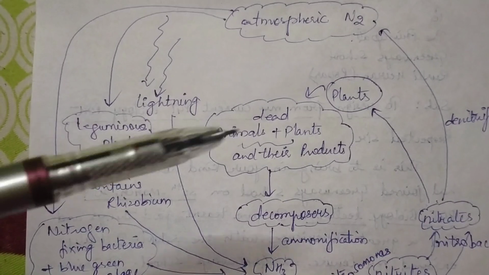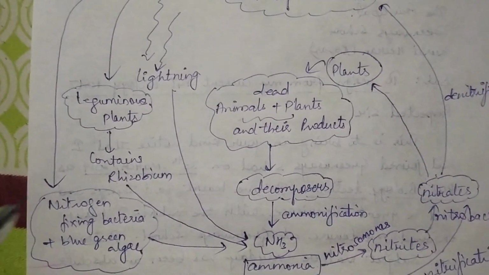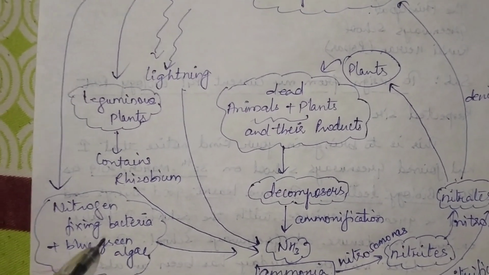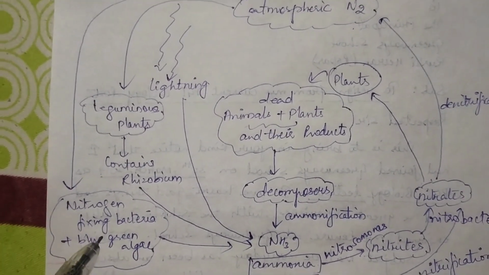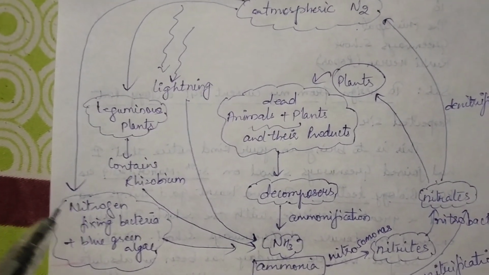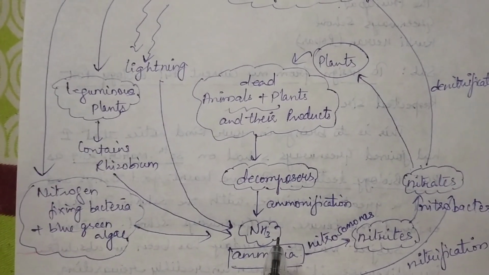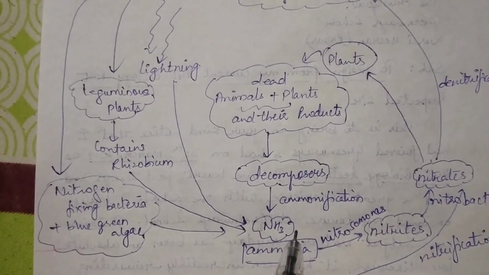But not all plants are leguminous plants, right? So there are other bacteria, and blue-green algae, which is also known as cyanobacteria, that help in fixing the nitrogen for other plants, and then that is converted into ammonia here. That is ammonia, ammonium, or its compounds.